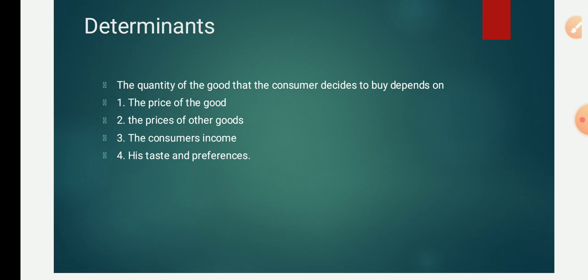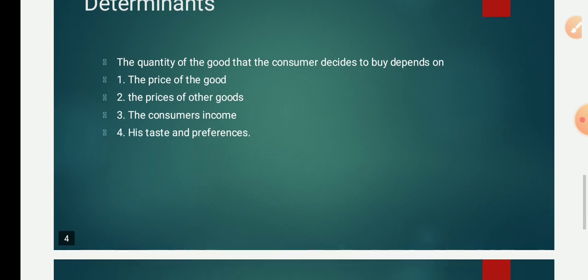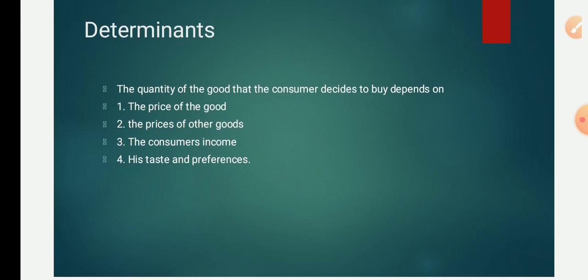Number one, the price of the good. So the price of the good decides the demand. How is it? See, we buy several goods from the market. A few days ago, everybody would have thought of the onion prices. Suddenly it went high, and suddenly now it has come down. Now they are selling 5 kgs for 100 rupees.